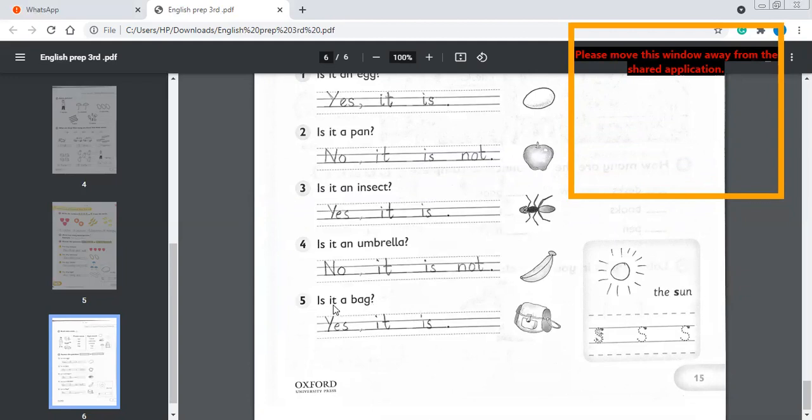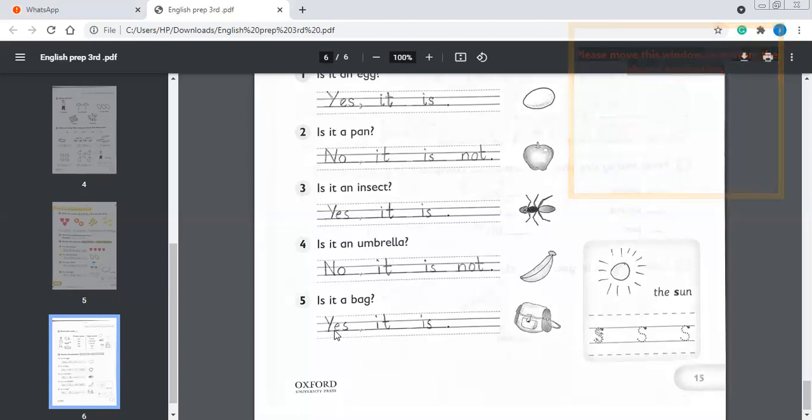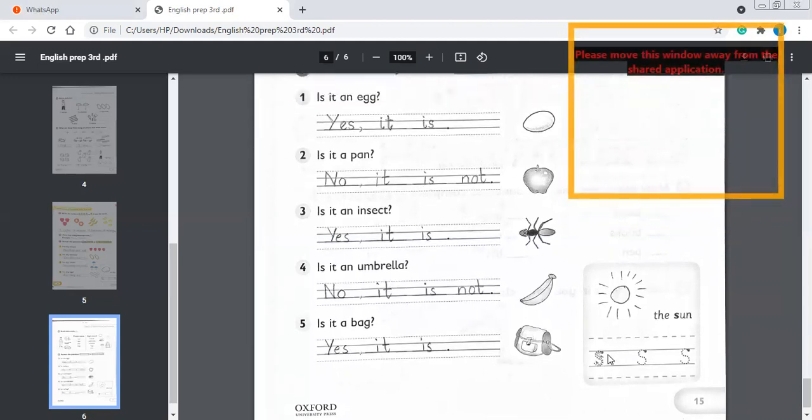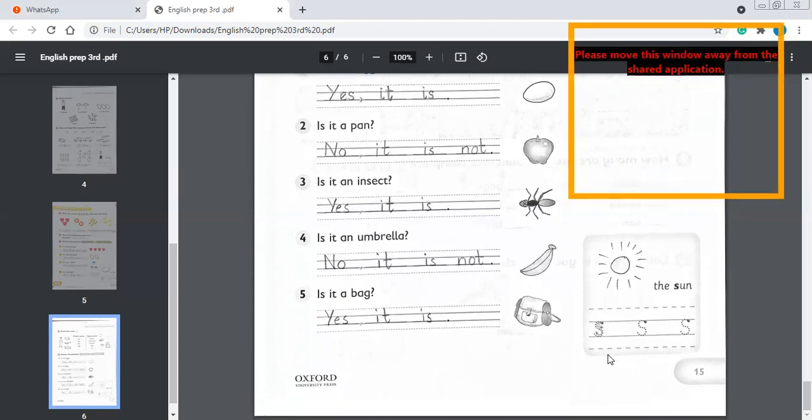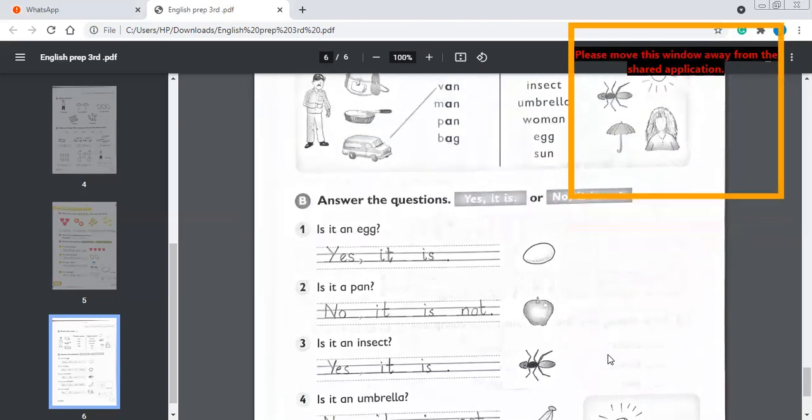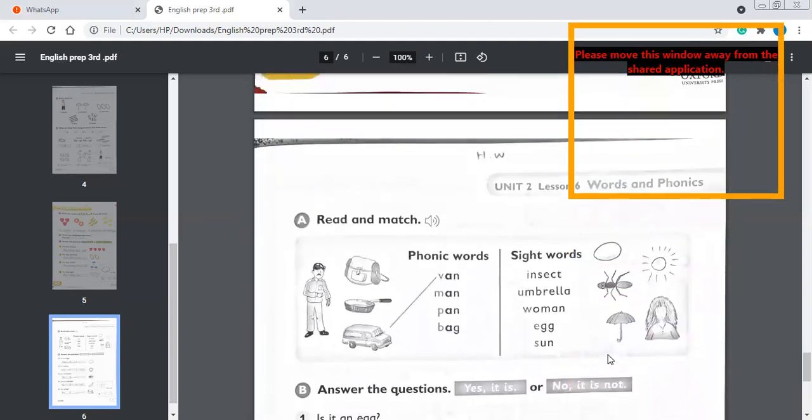Try to read it on your own with the help of the video. क्या ये एक bag है? Yes, it is a bag. So we will write yes, it is. You are going to trace it over here.